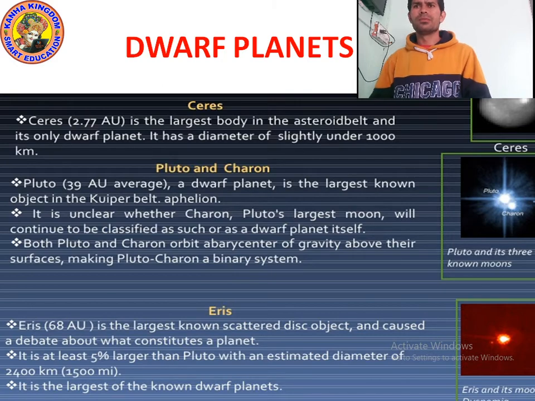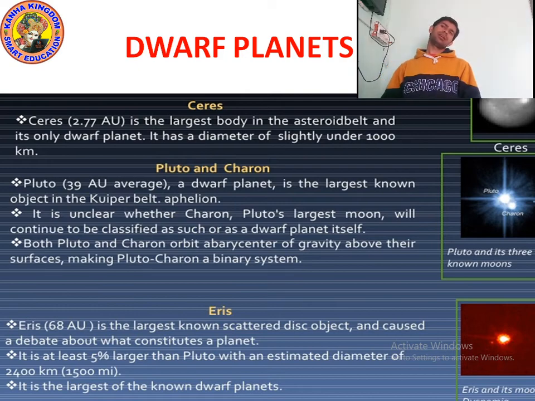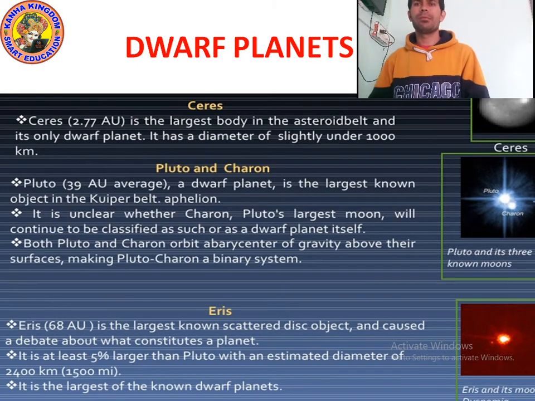Pluto is a dwarf planet and it has three moons. Charon is the largest moon, but it is also considered a dwarf planet. So both Pluto and Charon make a binary system. Binary means double. That's why they are dwarf planets.